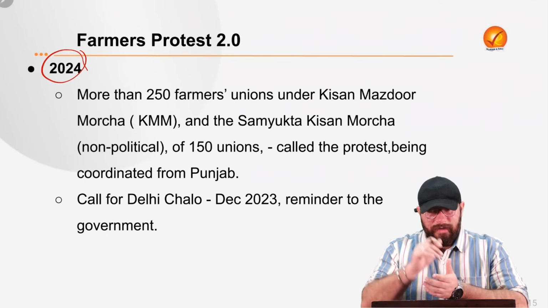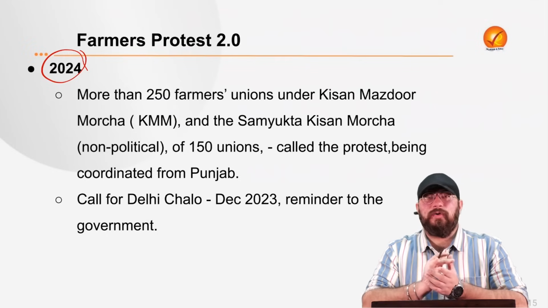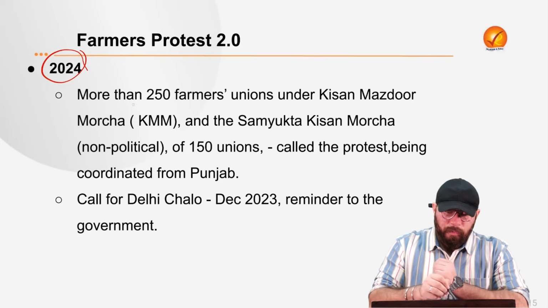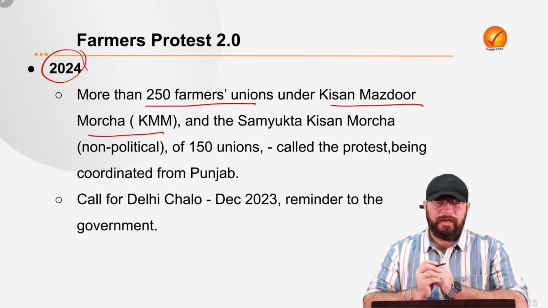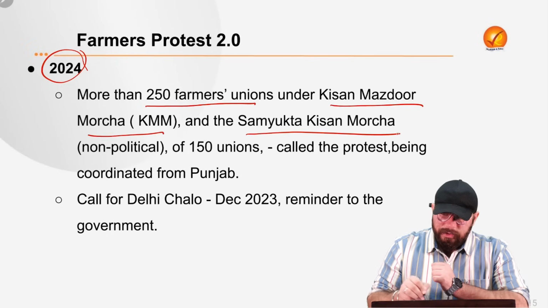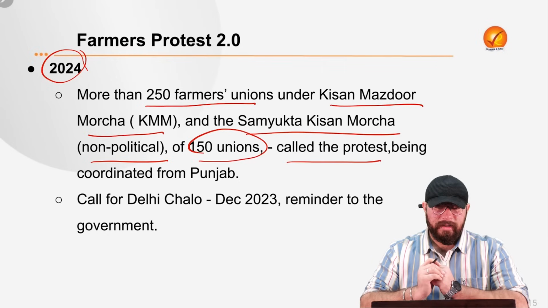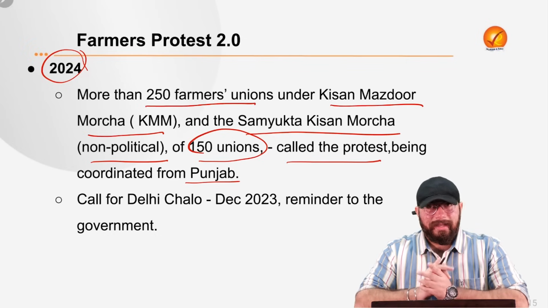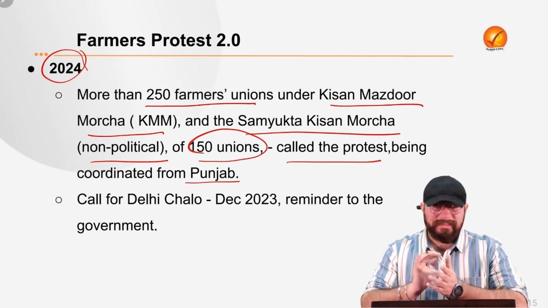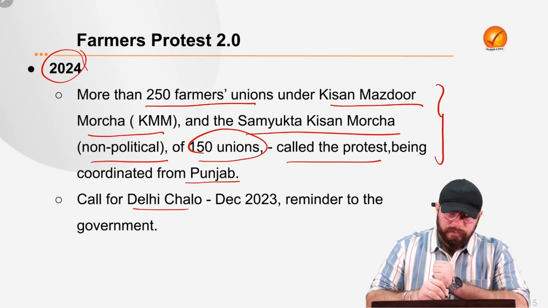So in 2024, today, this day itself, 13th of February, farmers have again called for Delhi Chalo movement. Now more than 250 farmers unions under the Kisan Mazdoor Morcha, that is KMM, and Sanyukt Kisan Morcha non-political, which is composed of 150 unions, have called for protests again. And they are being coordinated in regions of Punjab, Haryana, UP and Rajasthan, at least as of now. So they have again called for protest. They have called for Delhi Chalo.